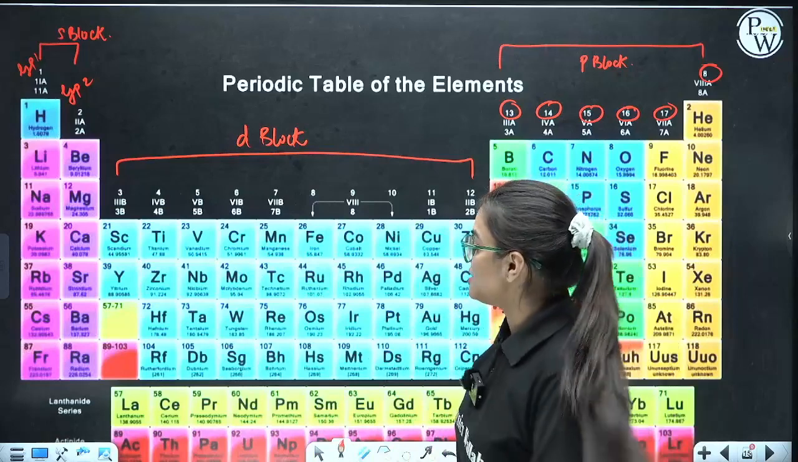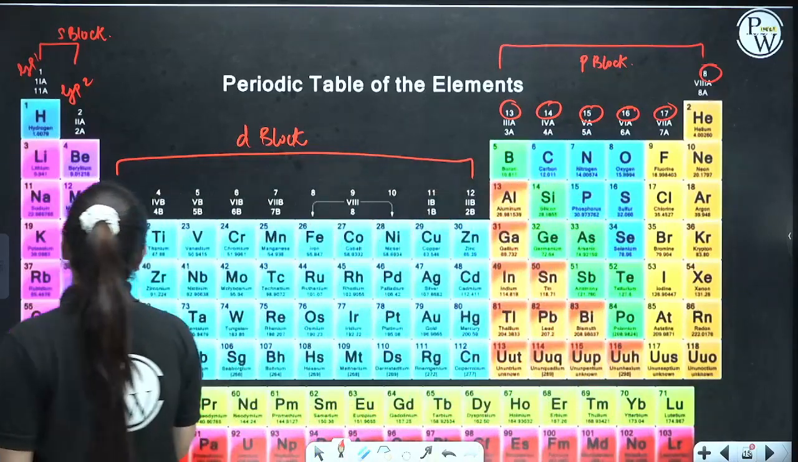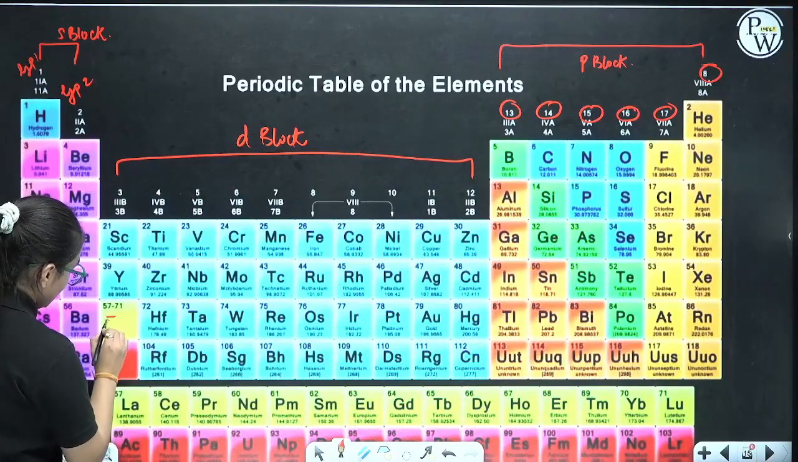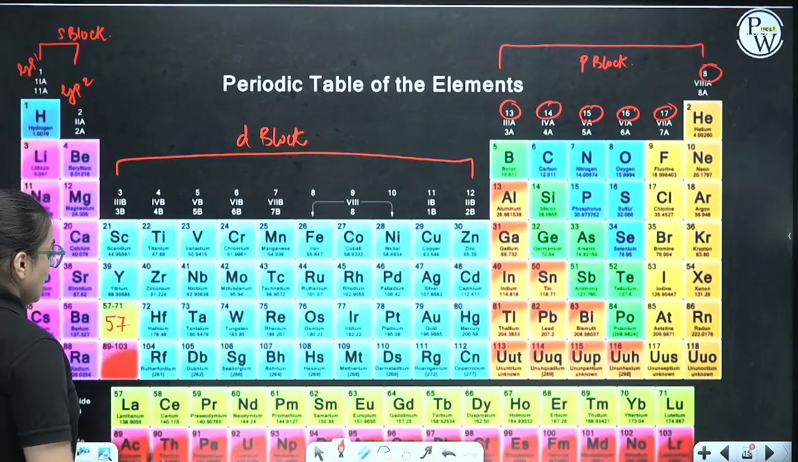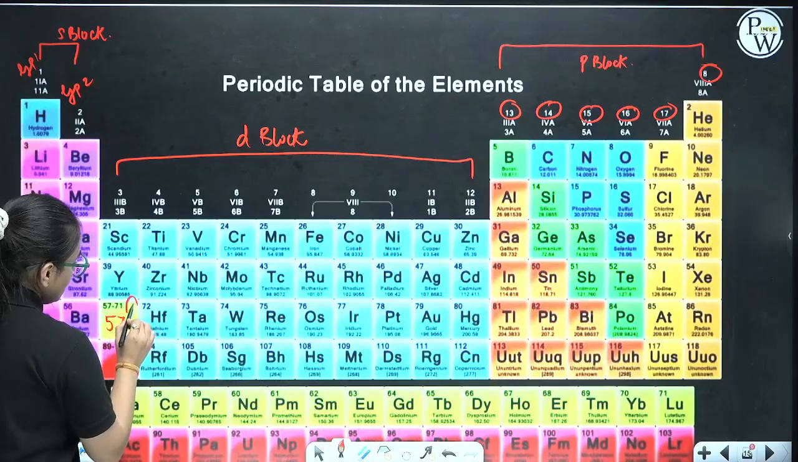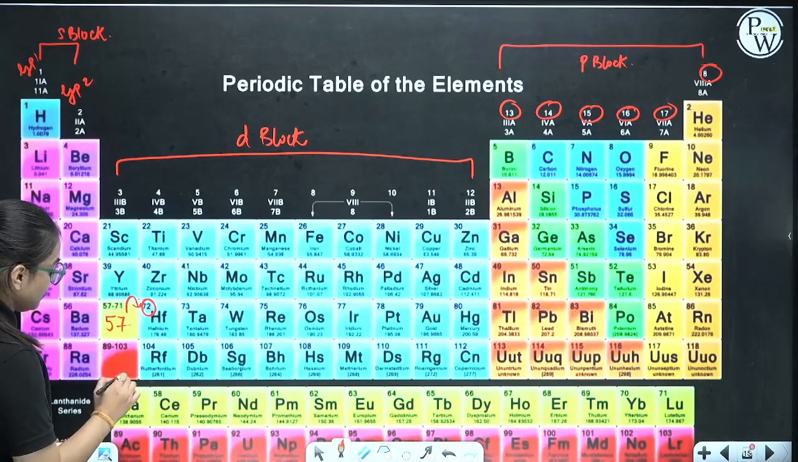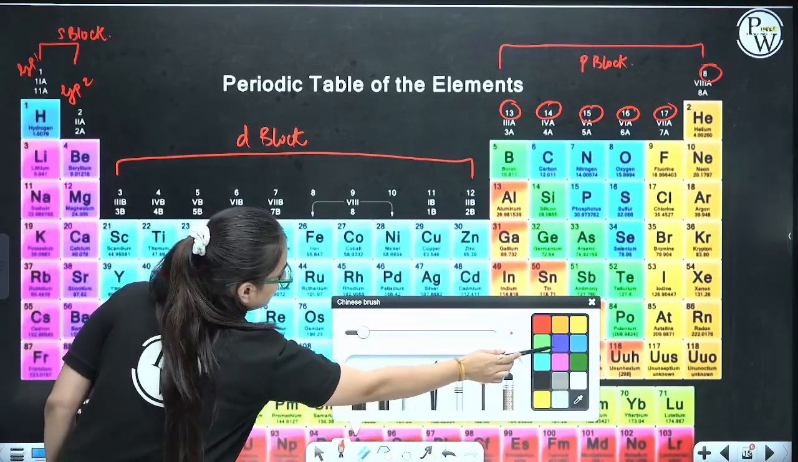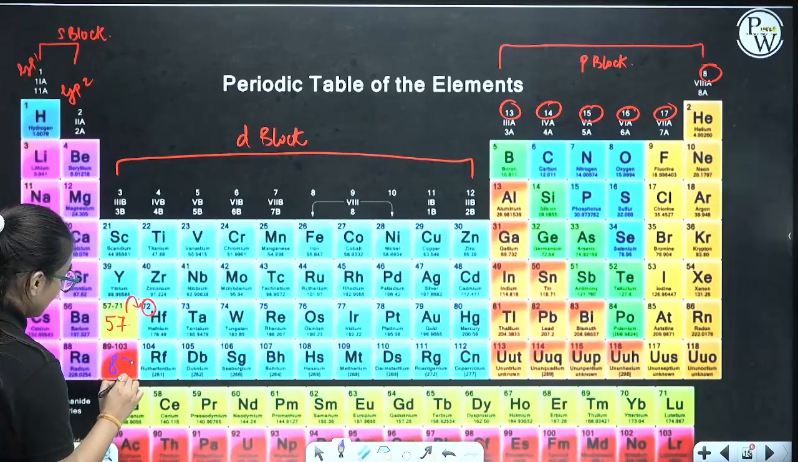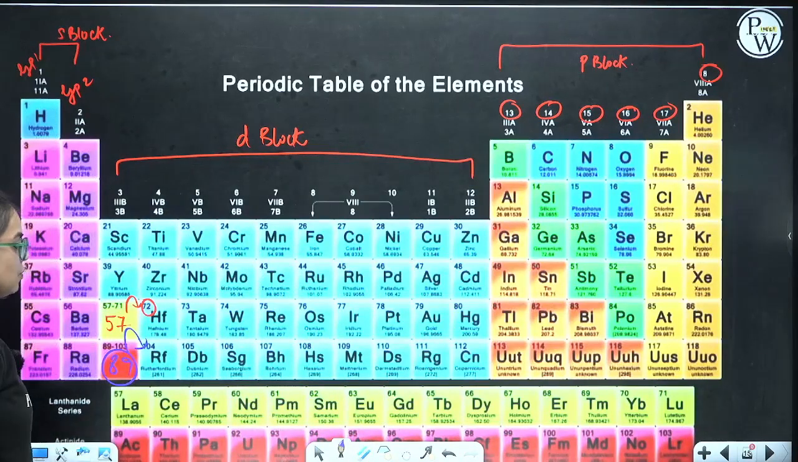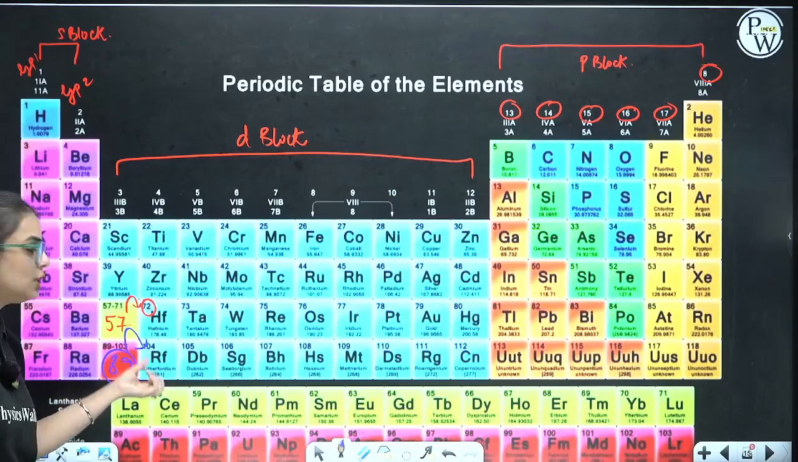Now what about F block elements? See, here you can see the 57th element, which is lanthanum. After 57, the element has atomic number 72. Over here, it is 89. And after 89, the atomic number is 104. So where are these inner elements? From 58 to 71, and from 90 to 103.